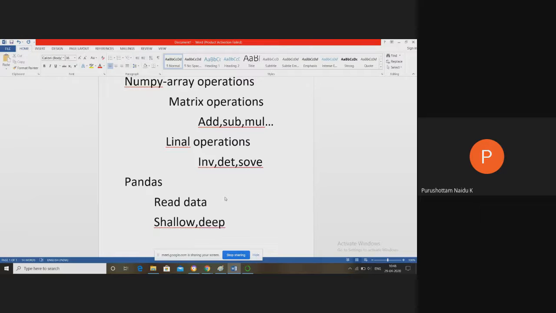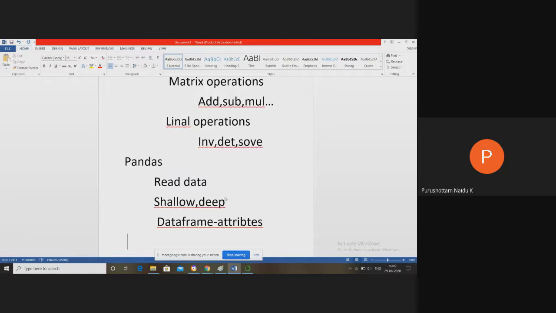Once we create the Pandas data frame, we discussed the attributes of the Pandas data frame, and we also discussed some of the methods of the Pandas data frame. So till now we have discussed these concepts in my sessions.